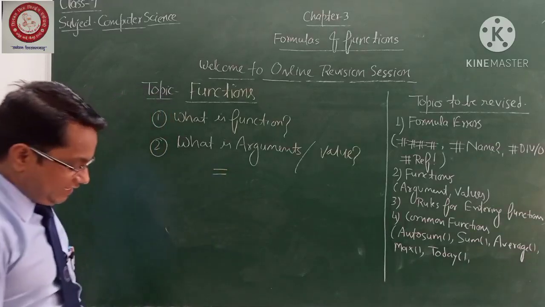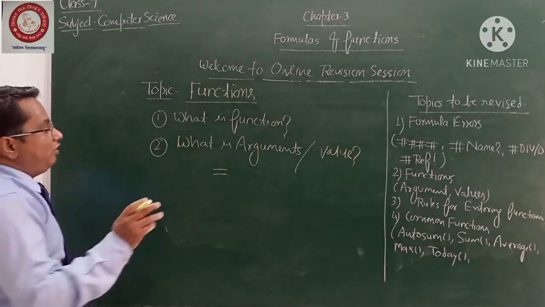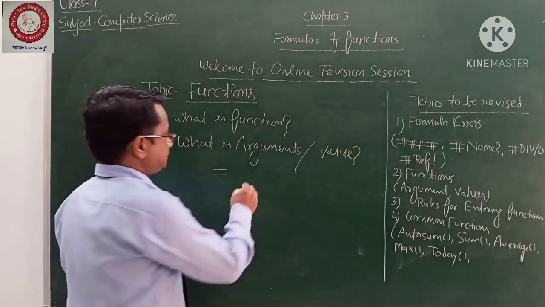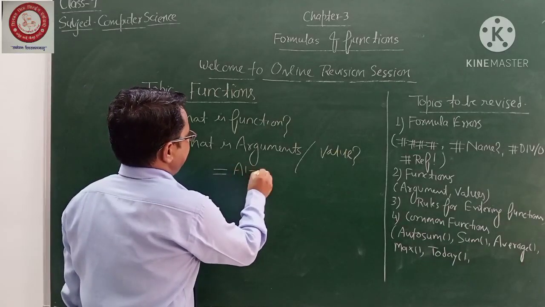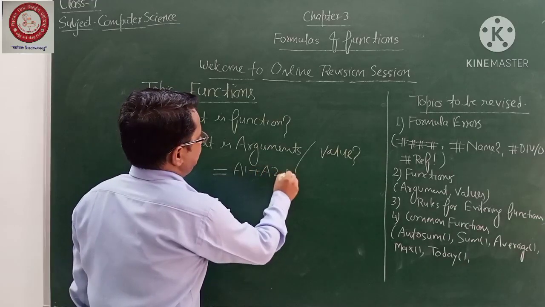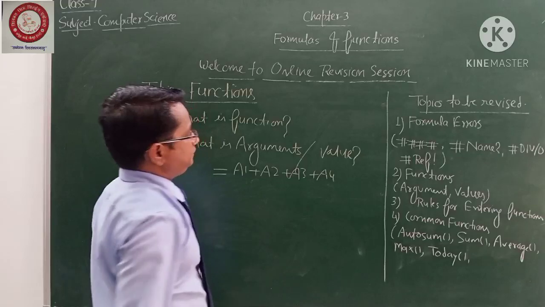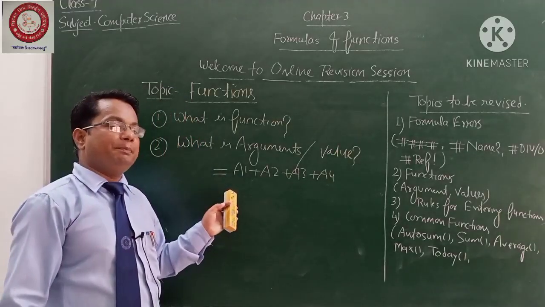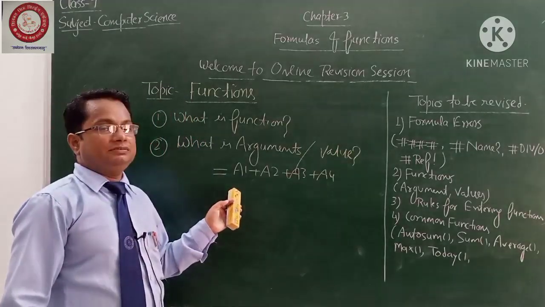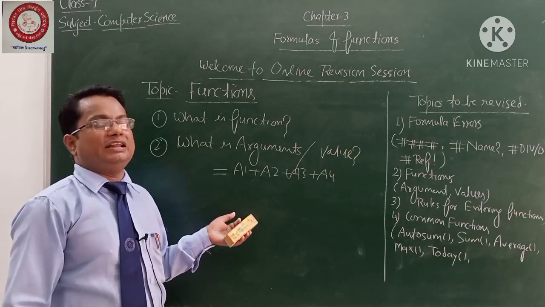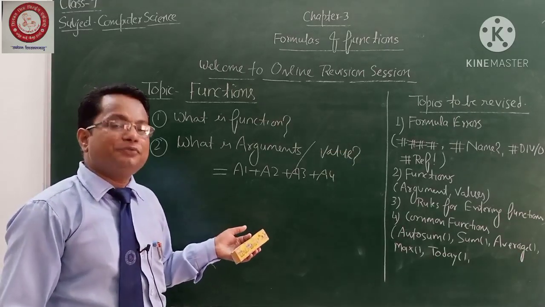Suppose I have written here equal to, because you know that for writing a formula you should use the equal to sign. Then A1 plus A2 plus A3 plus A4. This is also one kind of basic formula, right? And if I use different kinds of operators in one formula, that becomes a compound formula.